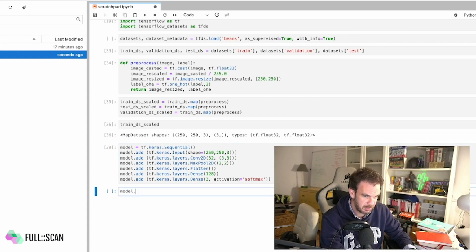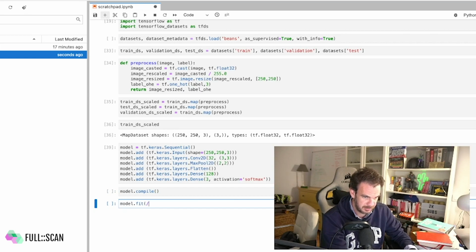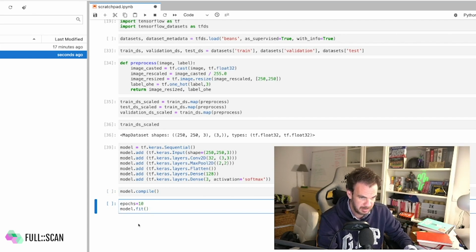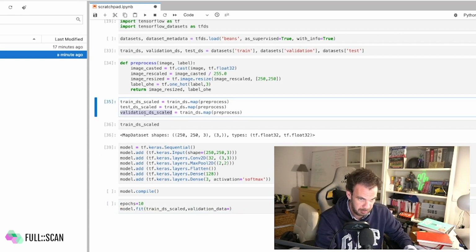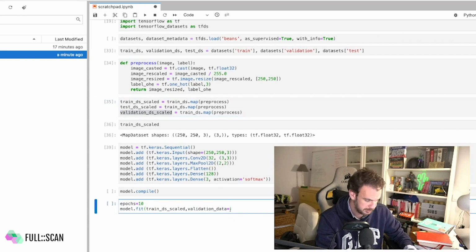Next step, let's compile the model, and then let's fit the model. That's what we need to do, right? For fitting, we just need a number of epochs. Let's put 10, and data. So it's training data, validation data is validation data, of course, and epochs equal to epochs.